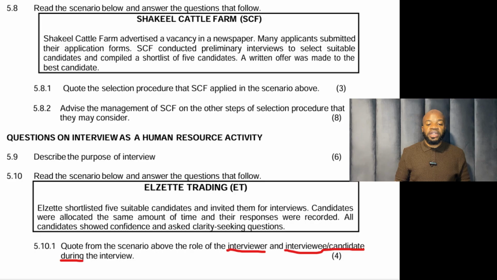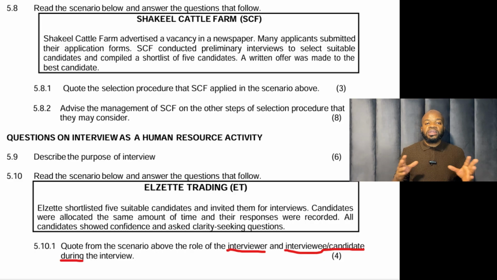Let's look at the scenario before we go there. Read the scenario below and answer the questions that follow. LZ shortlisted 5 suitable candidates and invited them for interviews. Candidates were allocated the same amount of time and their responses were recorded. All candidates showed confidence and asked clarity-seeking questions. Number 5. Quote from the scenario above the role of the interviewer and the interviewee during the interview.